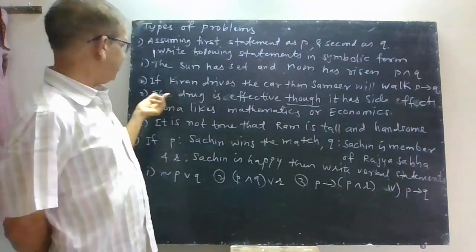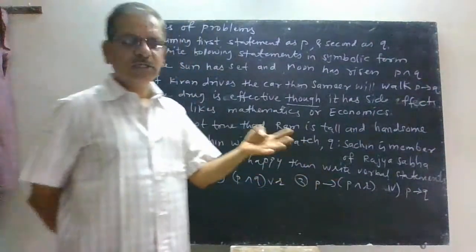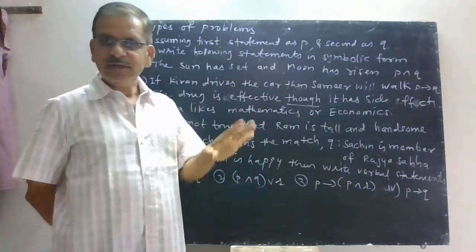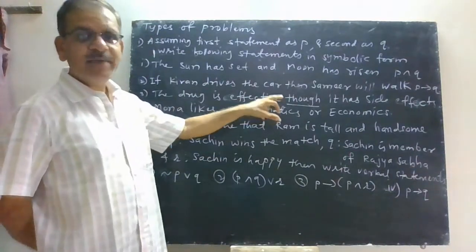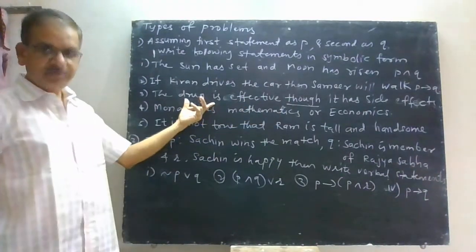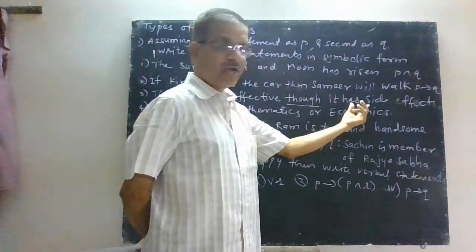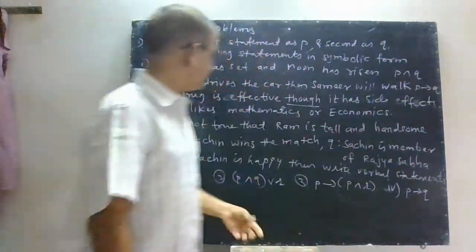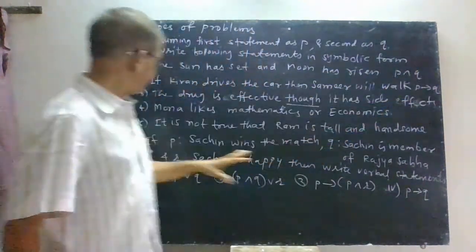So the statement can be of the type: drug is effective but it has side effects. So but, though, and all have the same meaning in logic. So this is a statement of type and. So this is your first statement P, the drug is effective, and second statement Q, it has side effects. So it is the same statement of this type, that is P and Q.